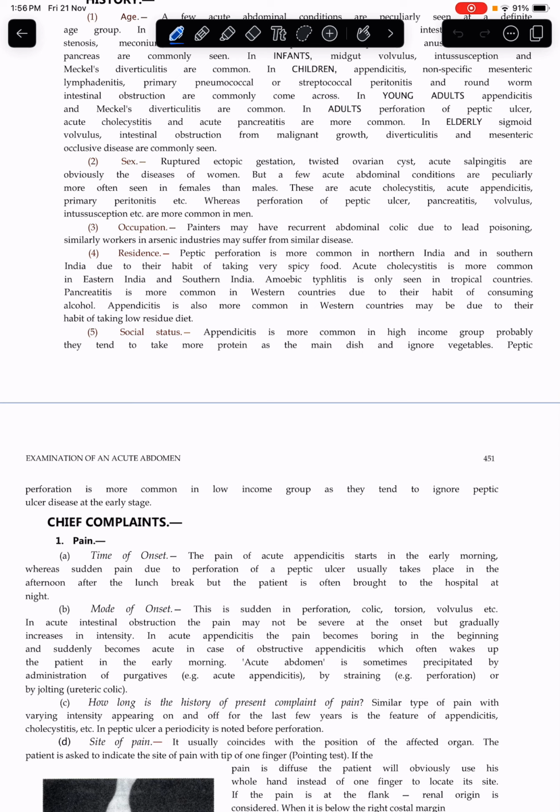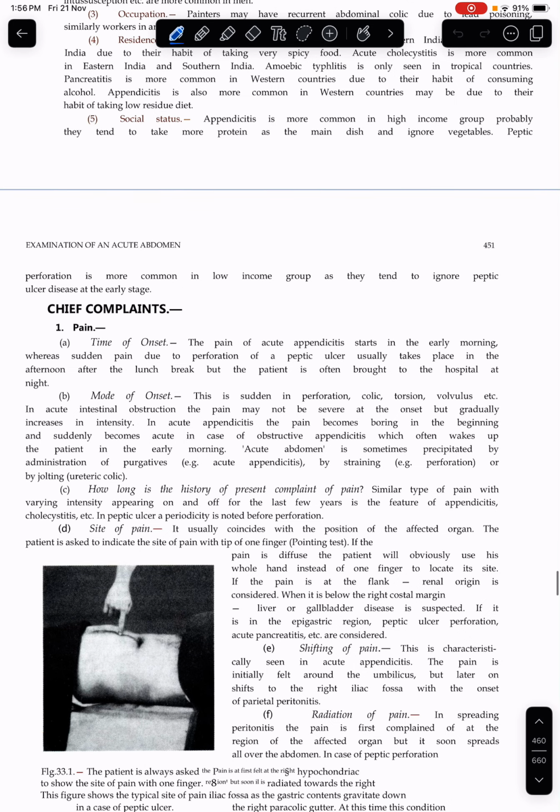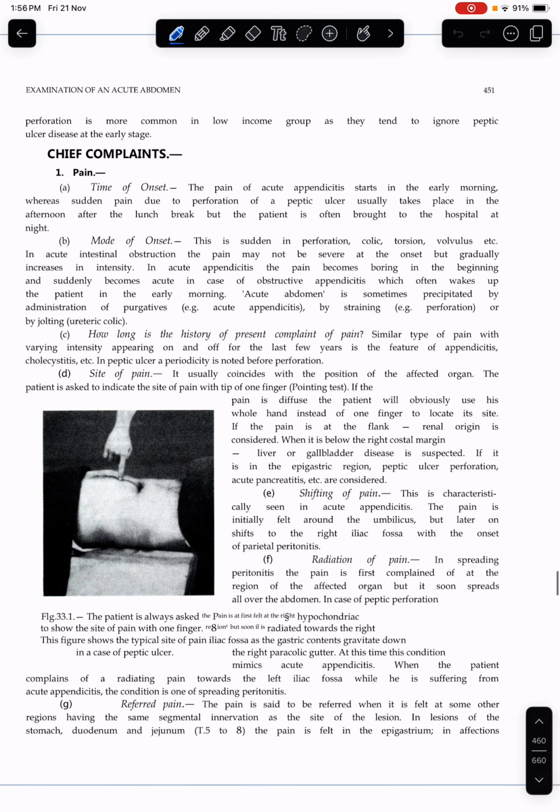Social status. Appendicitis is more common in the high income group, who probably tend to take more protein as the main dish, exactly what I said, low residue diet, and ignore vegetables. Peptic perforation is more common in the low income group as they tend to ignore peptic ulcer disease at an early stage. Chief complaints, time of onset.